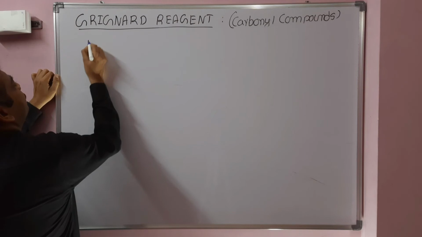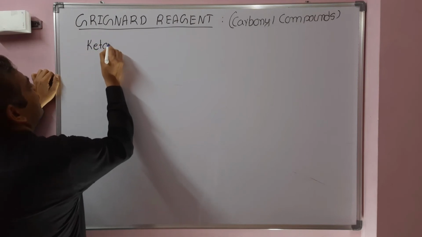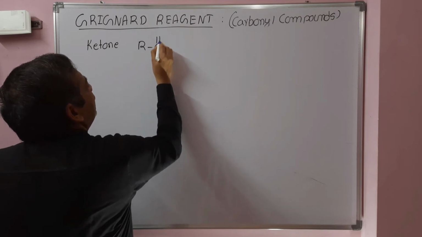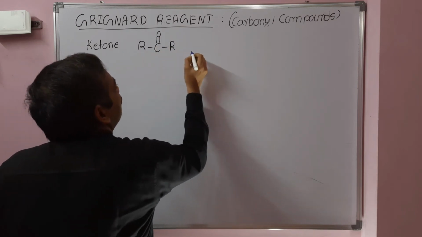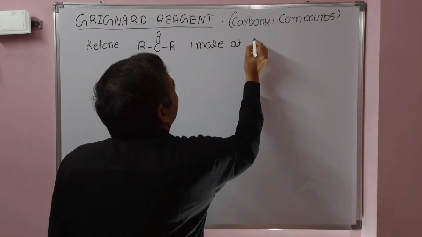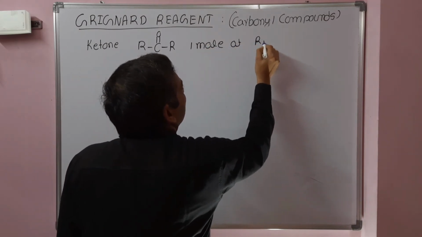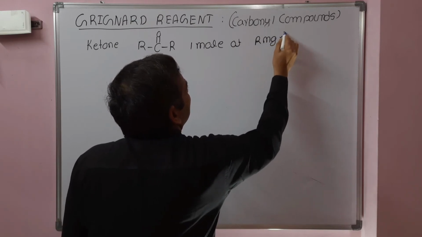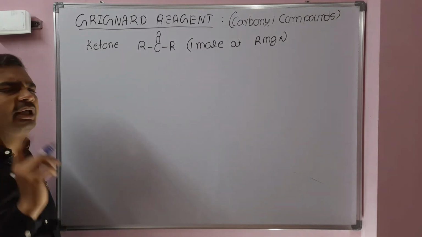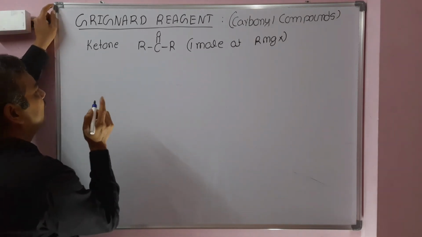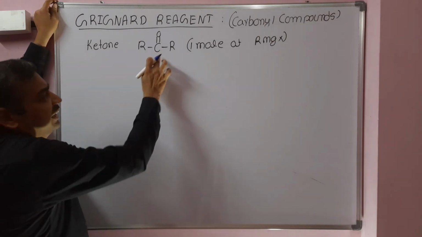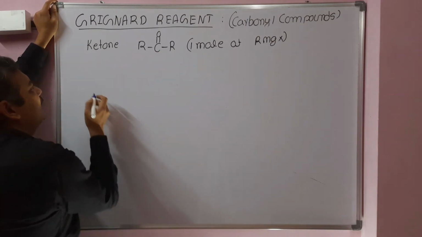With ketone. Grignard reagent reacts with ketone. One important point: ketone reacts with only 1 mole of Grignard reagent. In case of aldehydes and ketones, combinedly carbonyl compounds will react with only 1 mole of Grignard reagent. Let's see the mechanism for one general example, and then we will write the products directly.